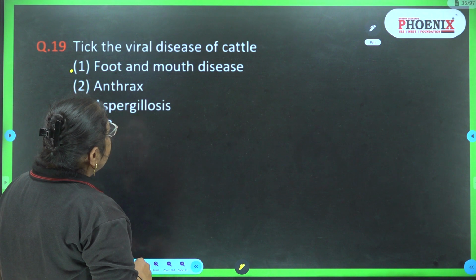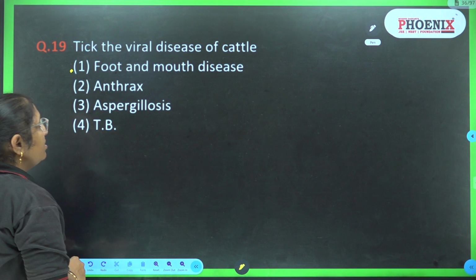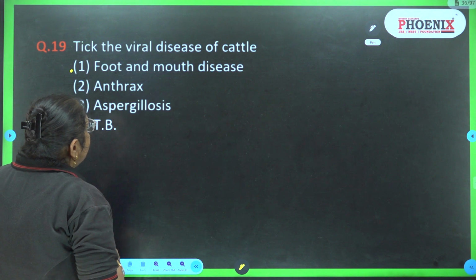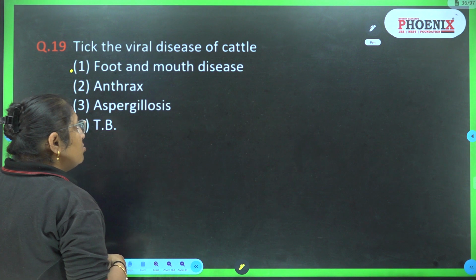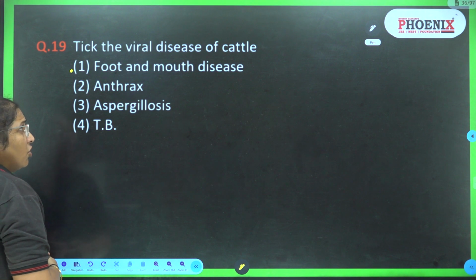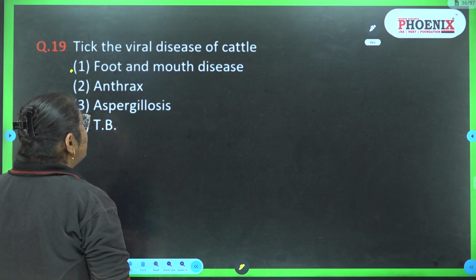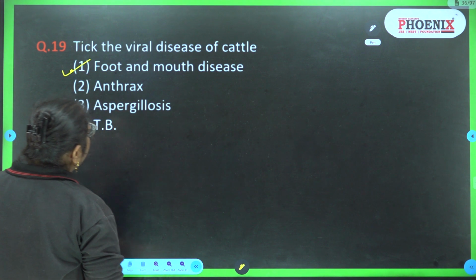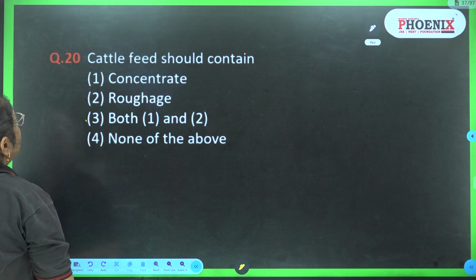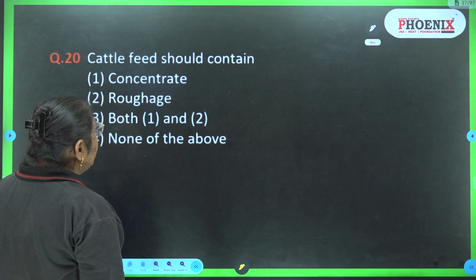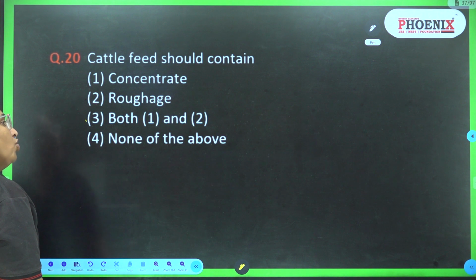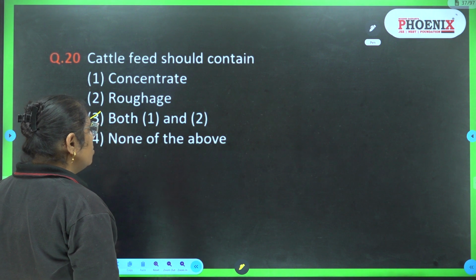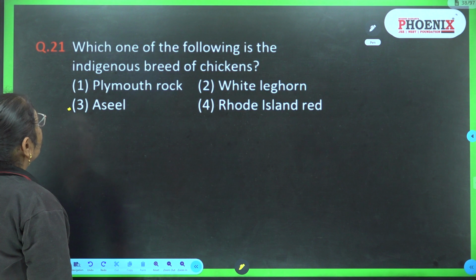Which is the viral disease of cattle: foot and mouth disease, anthrax, aspergillus, or TB? Anthrax is a bacterial disease. Aspergillus is fungal, and TB is once again a bacterial disease. The answer is the first, the viral disease, foot and mouth disease. Cattle feed should contain concentrate, roughage, or both 1 and 2. So it should contain both concentrate as well as roughage.